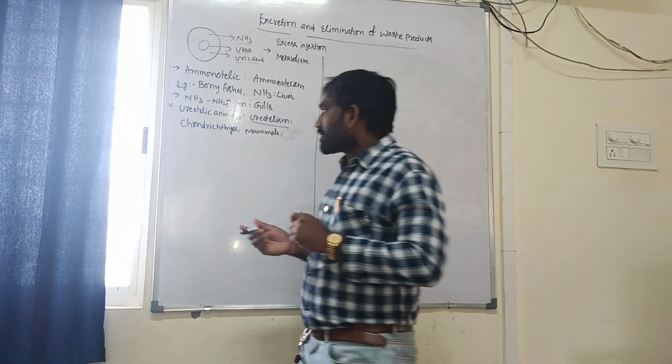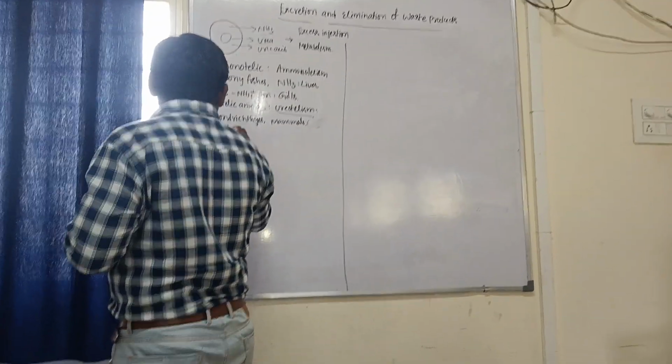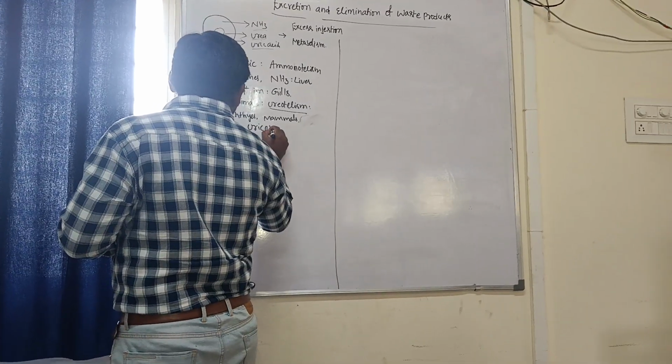Next, uricotelic animals and uricotelism.